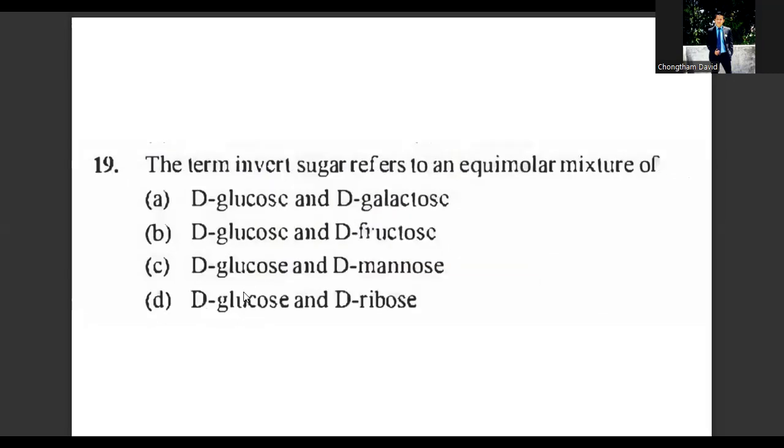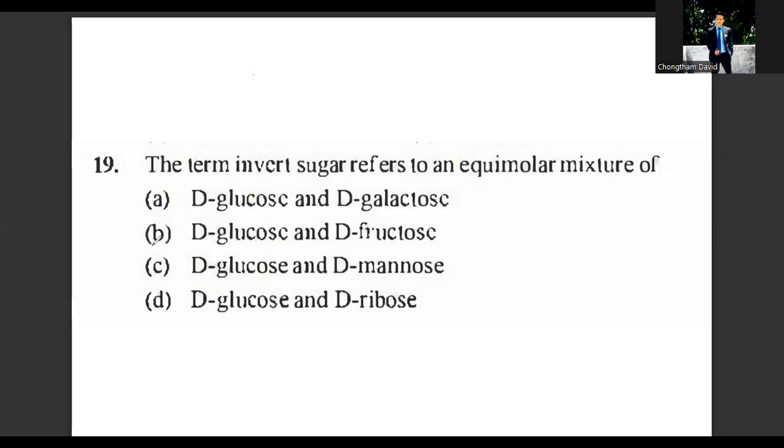Let us read question number 19. The term invert sugar refers to an equal molar mixture of which of the following? Remember, sucrose is dextrorotatory, while the hydrolysis product of sucrose, an equimolar mixture of glucose and fructose, is levorotatory, and hence we call it invert sugar.